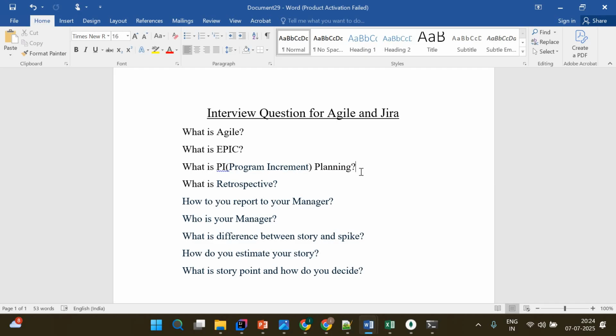So every PI planning will happen every 3 months, and we can discuss what we are going to cover in those 3 months. On that we have some committed features and some uncommitted features, right? What is the meaning of committed feature and uncommitted feature? Committed feature means the feature which we are going to develop fully fledged. Uncommitted means the feature which we are not going to cover completely, but they will be covered somewhere, maybe in the middle.